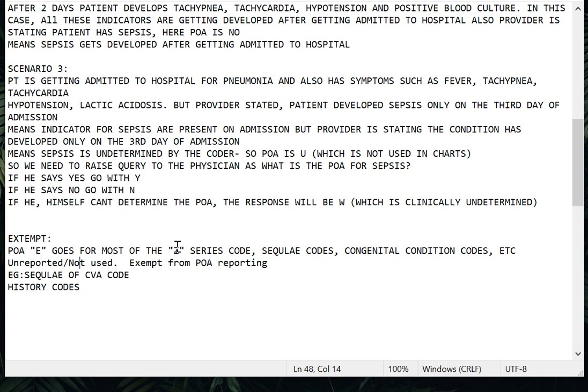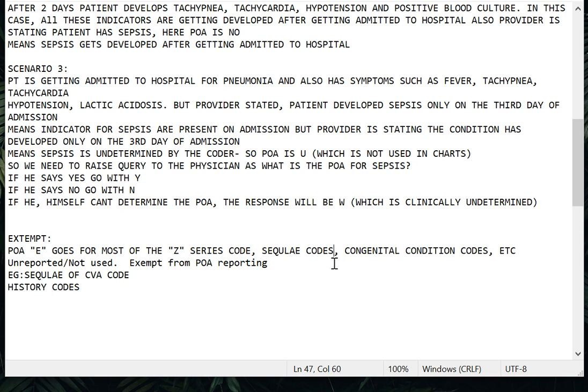Not only for the Z series, but also for sequelae. Sequelae means late effect codes. The best example is a patient having CVA. After the CVA has been cured, after a year or so, this patient develops right-sided weakness, what we call hemiplegia, and the provider states this hemiplegia is due to the patient's past CVA. That is what we call sequelae.